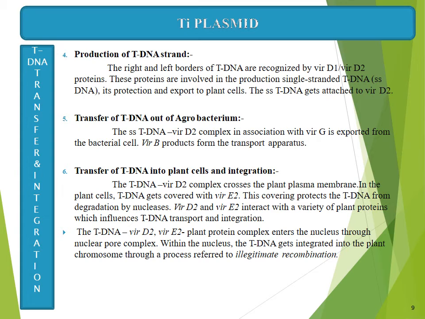Then VirD2 and VirE2 interact with a variety of plant proteins which influence the T-DNA transport and integration. The T-DNA, VirD2, VirE2 plant protein complex enters the nucleus through the plant nuclear pore complex. Within the nucleus, the T-DNA gets integrated into the plant chromosome through a process referred to as illegitimate recombination.